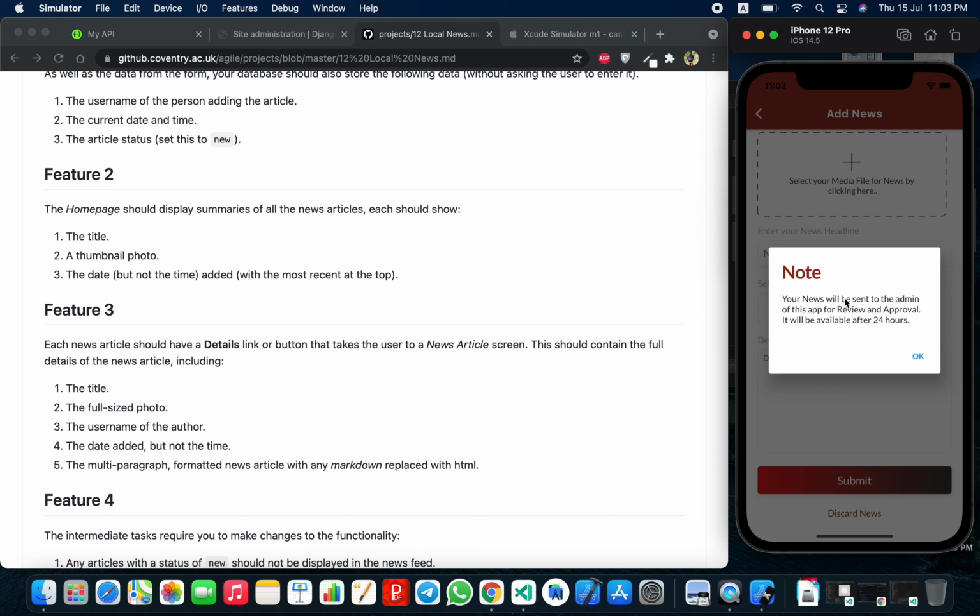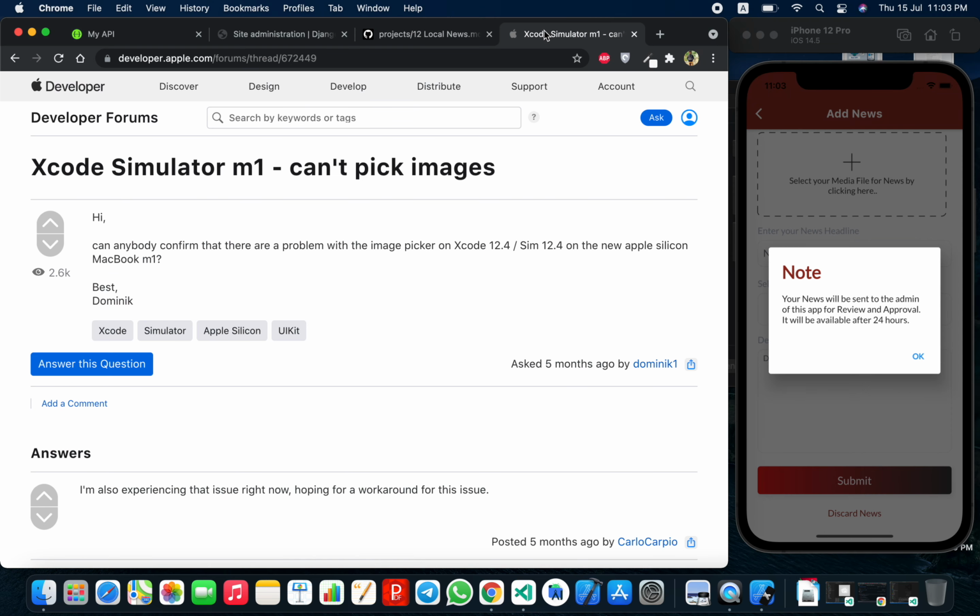I can't upload an image now using the simulator because that's a bug in Mac M1, and I have commented this in the code. I can also share the URL of the open issue on GitHub or the Apple community.